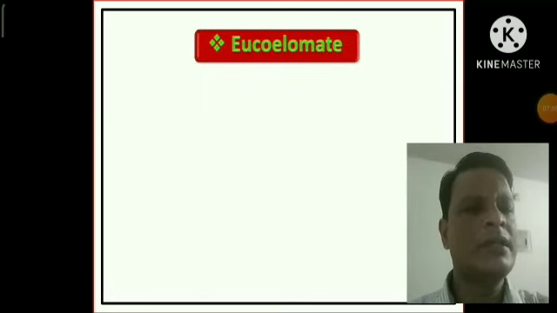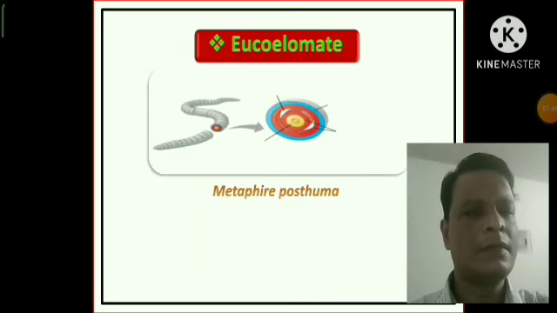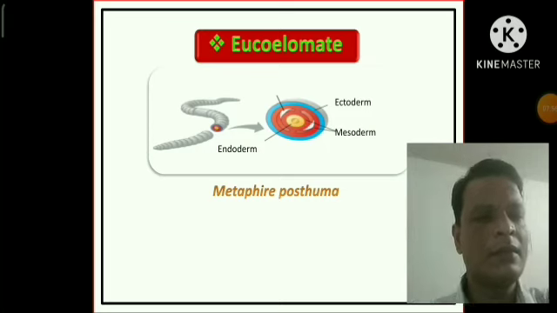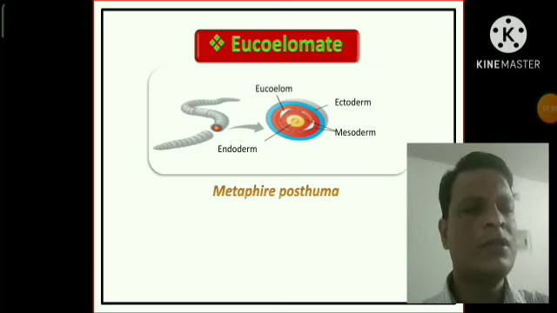Now the eucoelomate. Eu means true and coelom means body cavity. So eucoelomate means true body cavity. This is the ectoderm layer, this is the endoderm layer, this is the germ layer actually, and the mesoderm layer. And this is the eucoelom. The eucoelom or coelom actually originates from the mesoderm layer.